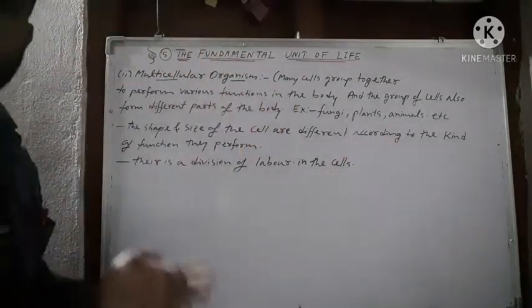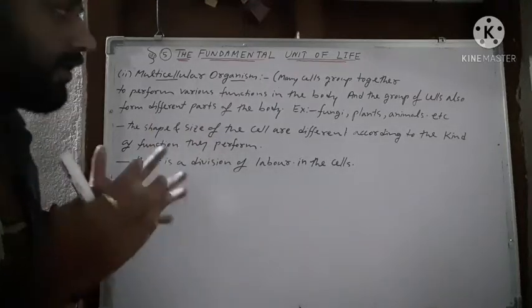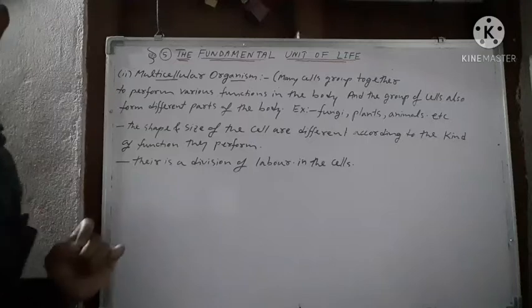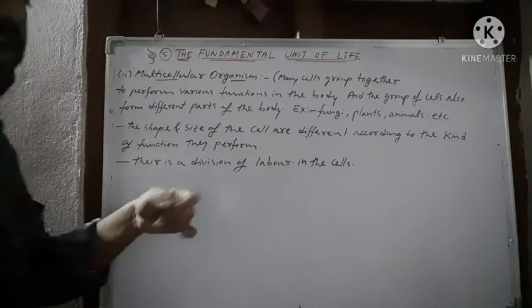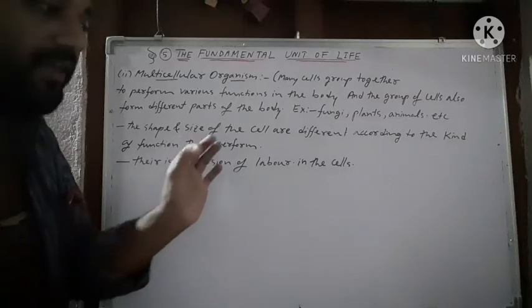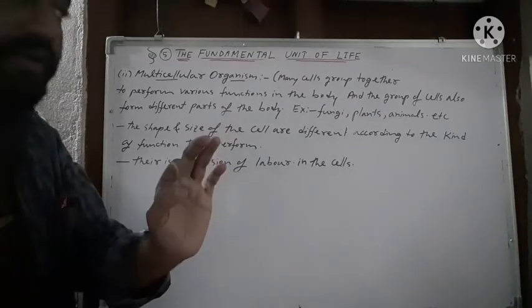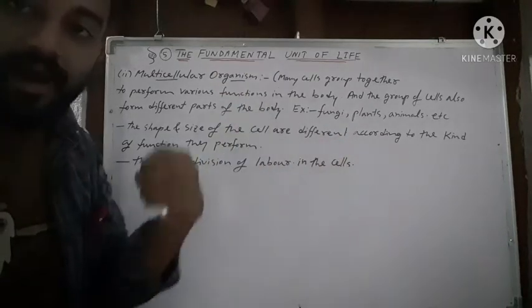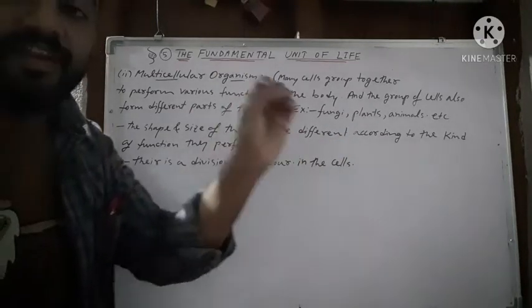As it consists of a group of cells or many cells, the shape and size of the cells differ according to the kind of function they perform. That means the cell found in the stomach will be different from the cell found in the heart or the cell found in the kidney.